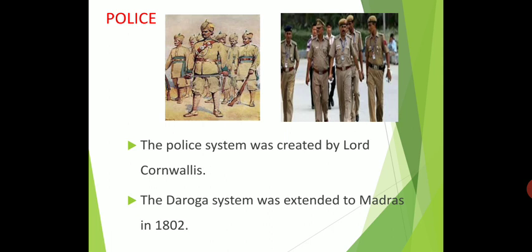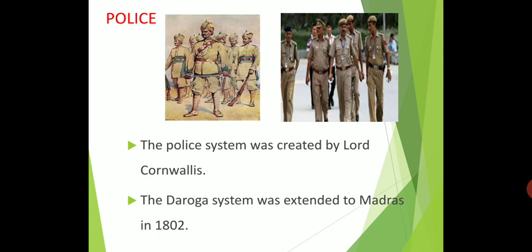Before the post of district superintendent of police was created, all the Thanas were under the general supervision of the district judge. What is called Thana? Thana means police station.